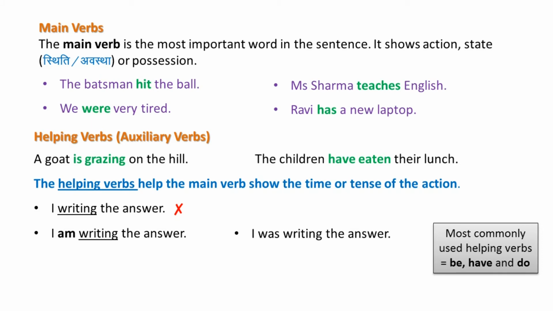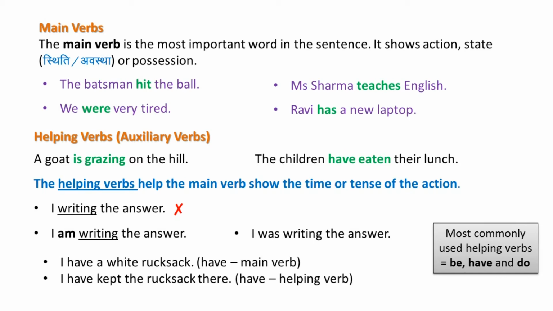The most commonly used helping verbs are be, have, and do. These verbs, be, have, and do, can be used as main verbs as well in a sentence. Look at these examples. I have a white rucksack. Rucksack is similar to a bag that you carry on your back. So I have a white rucksack. In this sentence, have is used as main verb.